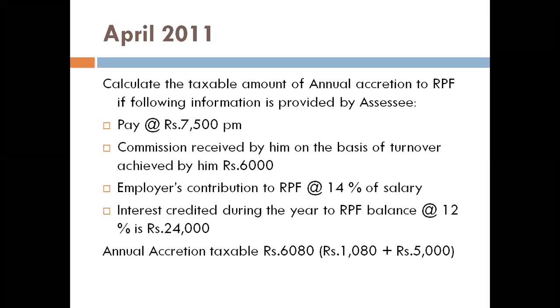Then the commission received by him on the basis of the turnover achieved by him is 6,000. The employer contributes to this RPF 14% of salary, and interest credited during the year on the RPF balance at 12% is 24,000. Now we have to go for an answer.